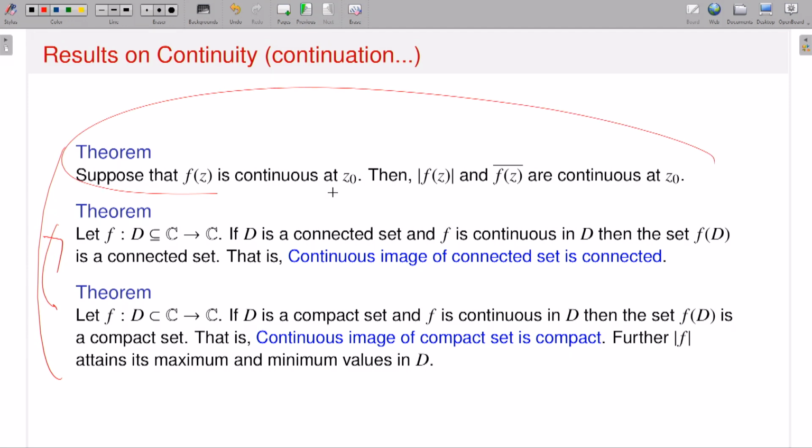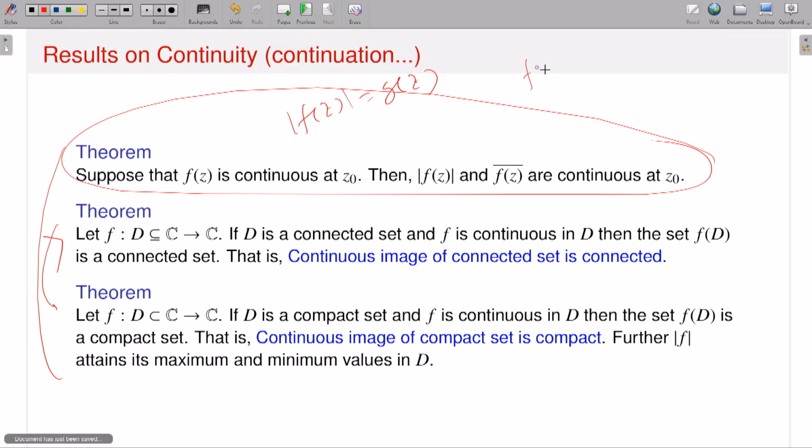So what is the first one? It says that if f is a continuous function at the point z naught, then modulus of f of z and f of z bar are both continuous functions, and that is true. Why? Because, write modulus of f of z as g of z. Now what is g? If f is a function from C to C, and suppose f is continuous at z naught, then what is my function g? These are compositions of modulus composed with f. This is the function, right?